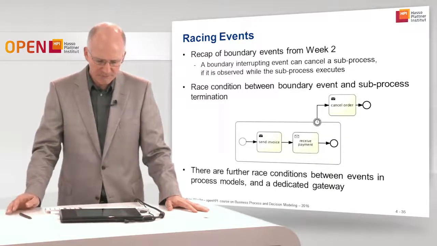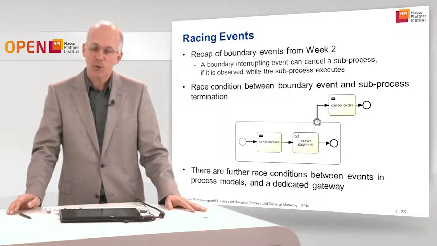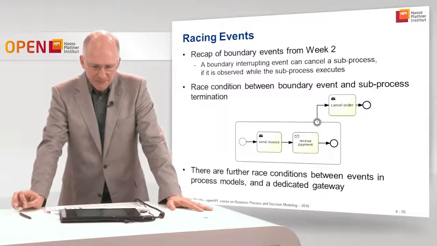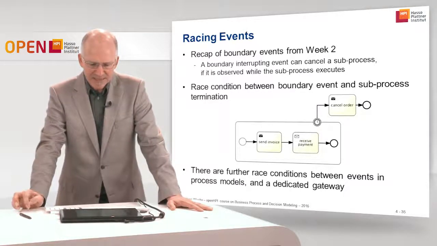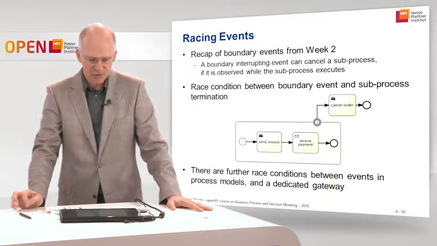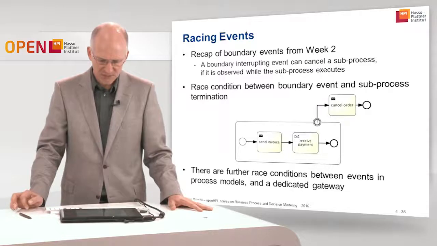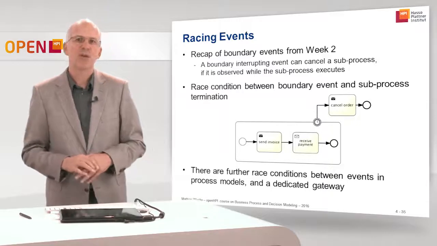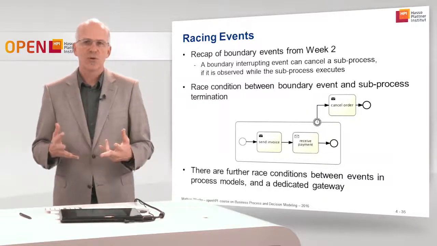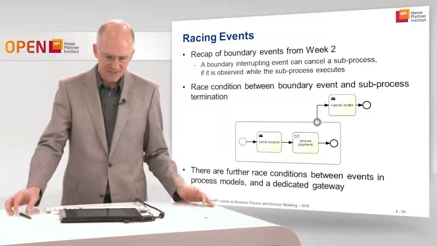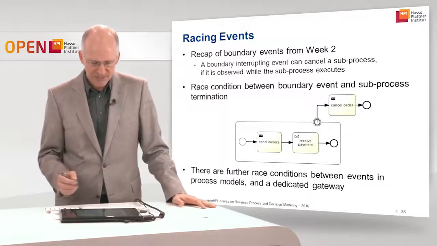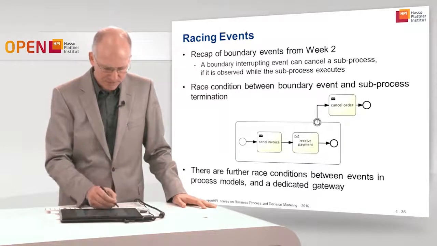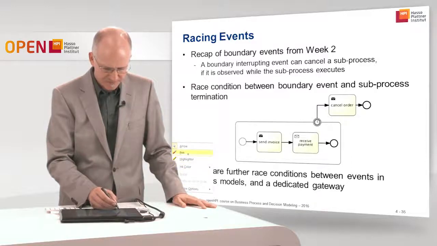So to recap boundary events from earlier this week, when we discussed boundary events of subprocesses: a boundary interrupting event can cancel a subprocess if it occurs while the subprocess executes. So in this case we have a race condition between two events that both can occur, and depending on which one occurs, the process behaves differently. In this example, we have the race condition between the boundary timer event and the subprocess termination.